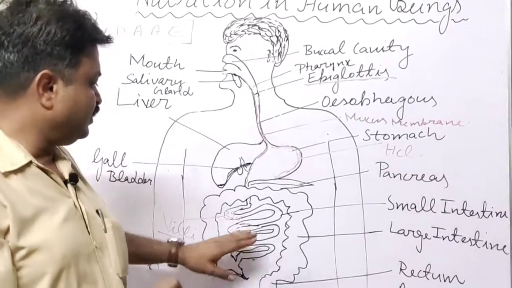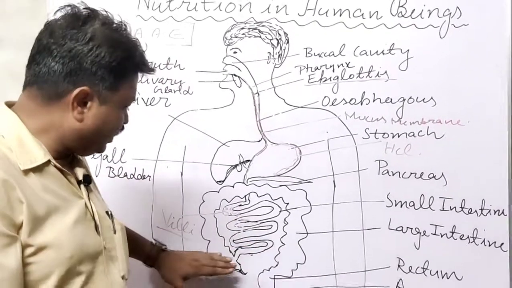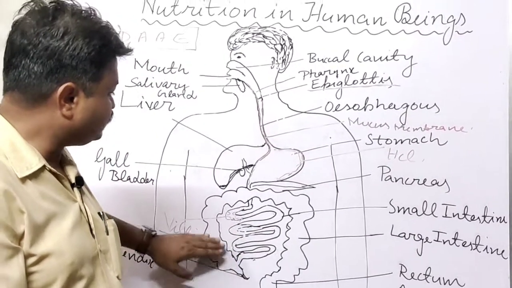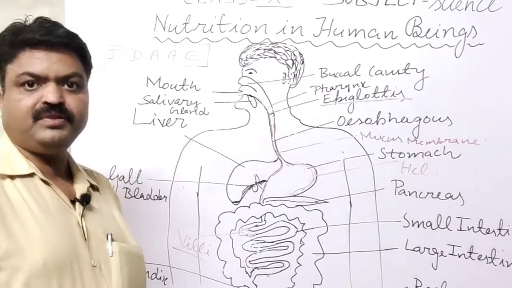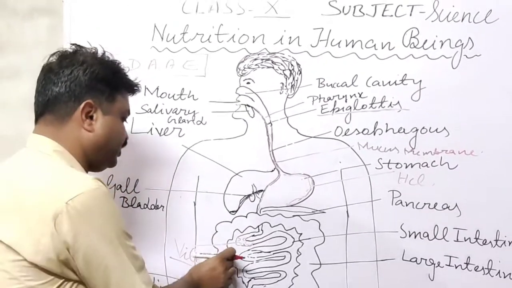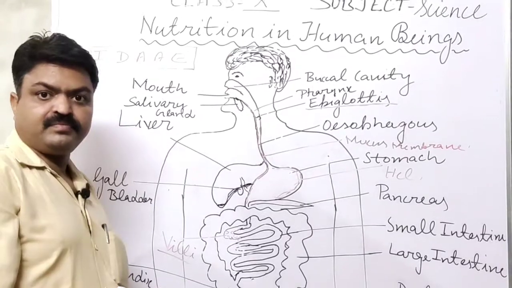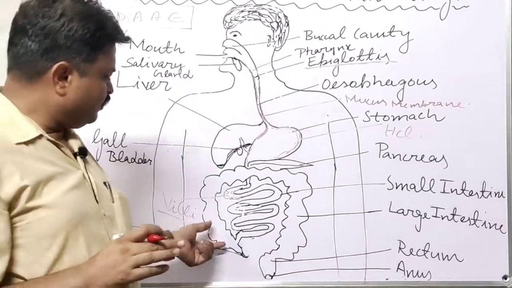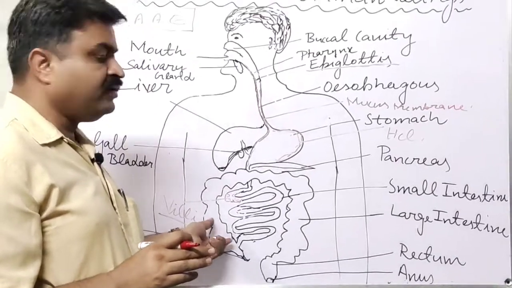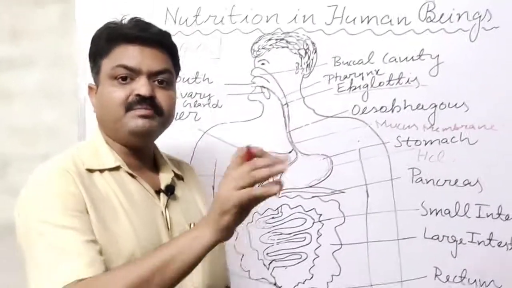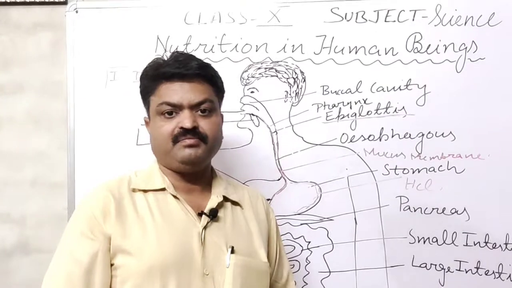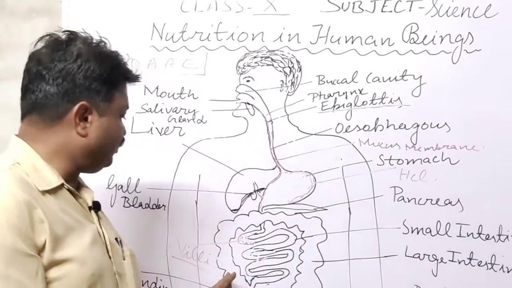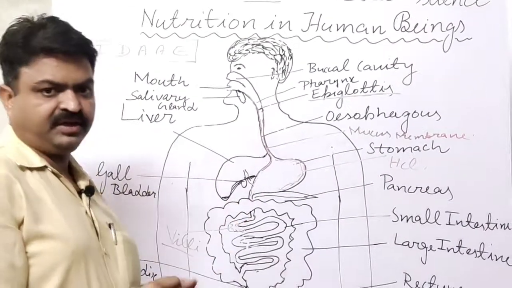After this, the remaining waste food comes into the large intestine. It is the broad canal, student, and it has the colon. And what it does is absorb water, meaning water is absorbed with the help of the large intestine.